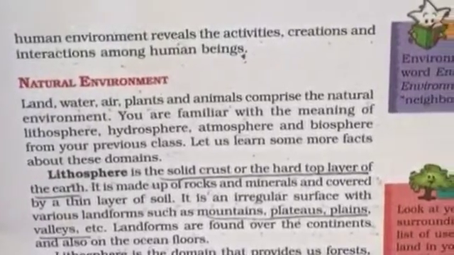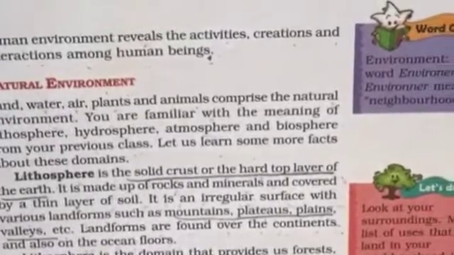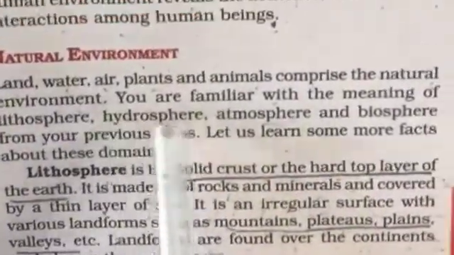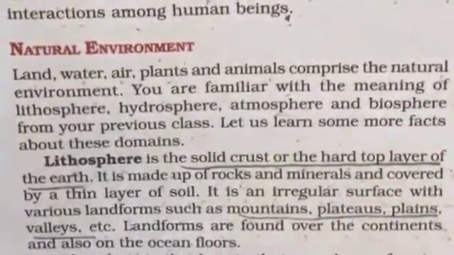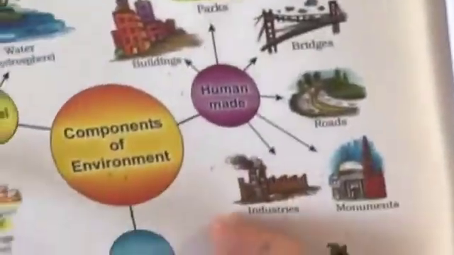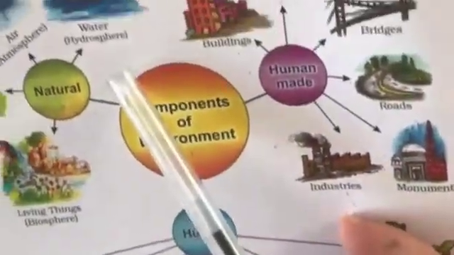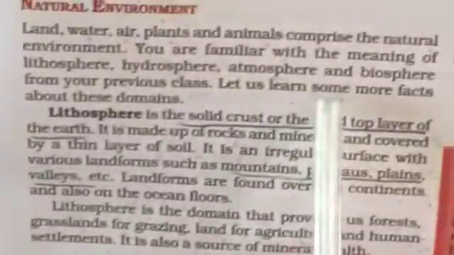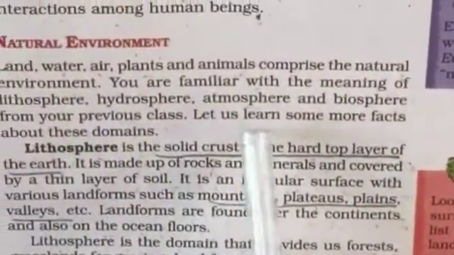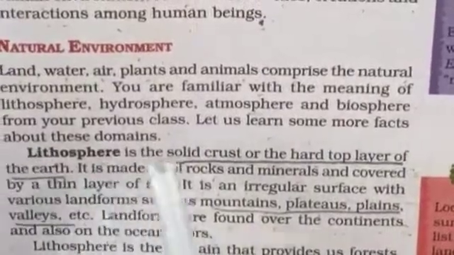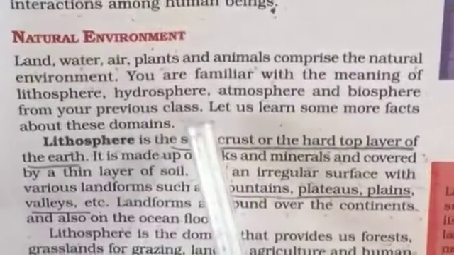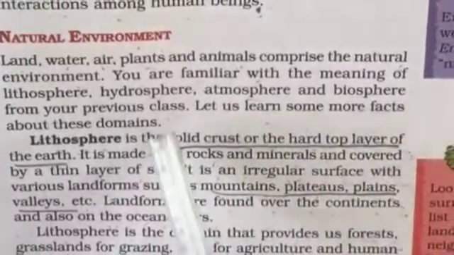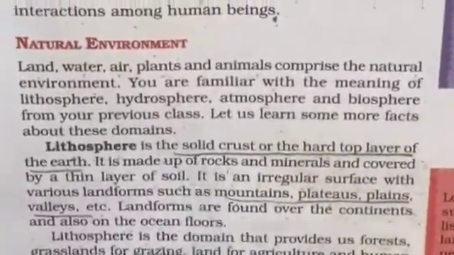We are doing chapter number 1, environment, and our next topic is natural environment. Land, water, air, plants, animals comprise the natural environment. I have explained this in this diagram also. Natural environment consists of land, living things, air and water. You are familiar with the meaning of the lithosphere, hydrosphere, atmosphere and biosphere from your previous classes. Class 7, you have read about them in the previous class also. Now also we are going to discuss this.